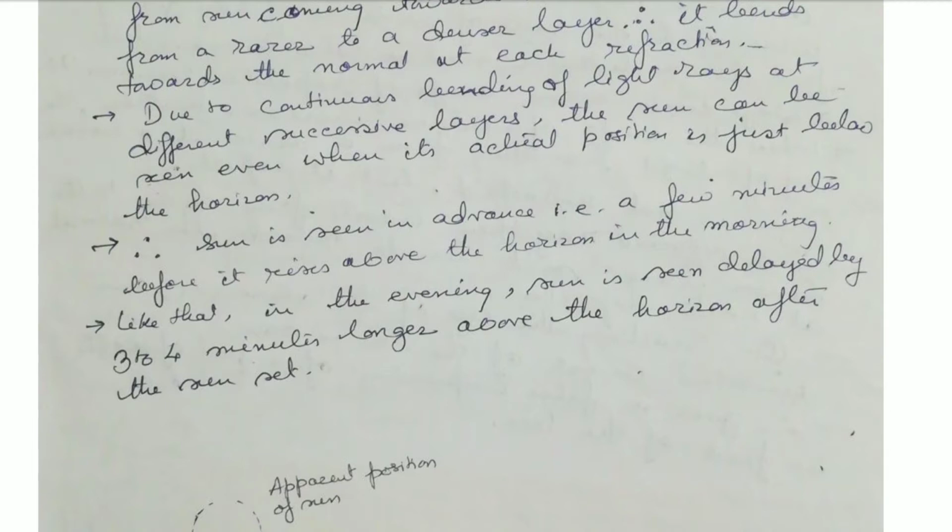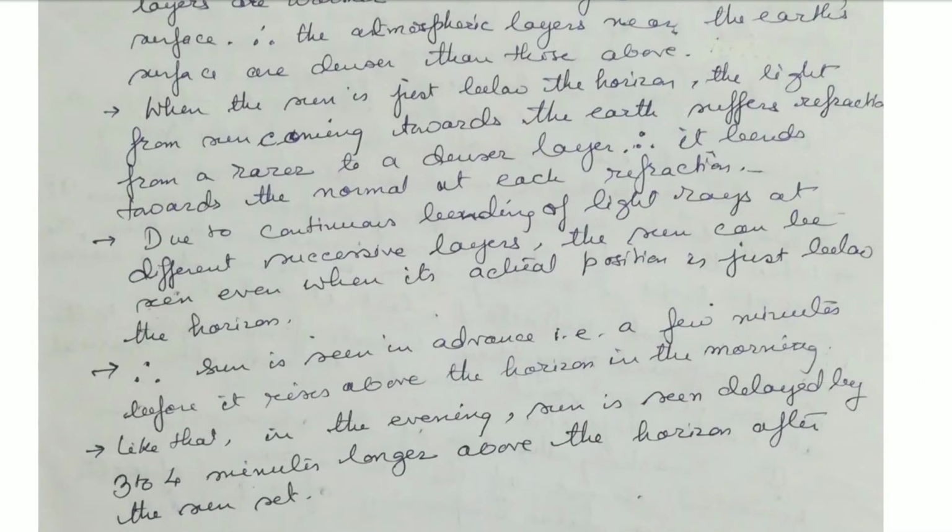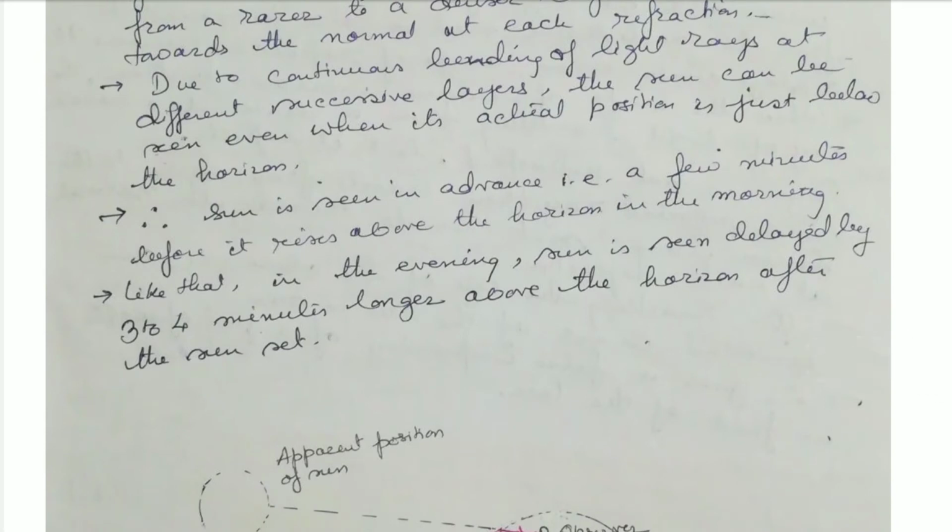So when light travels from rarer to denser, the ray bends towards the normal at each refraction. Due to this continuous bending at different successive layers, the sun can be seen when its actual position is just below the horizon. We can see the sun a few minutes before it rises above the horizon in the morning, and like that in the evening the sun is seen delayed by 3 to 4 minutes longer above the horizon after the sunset.